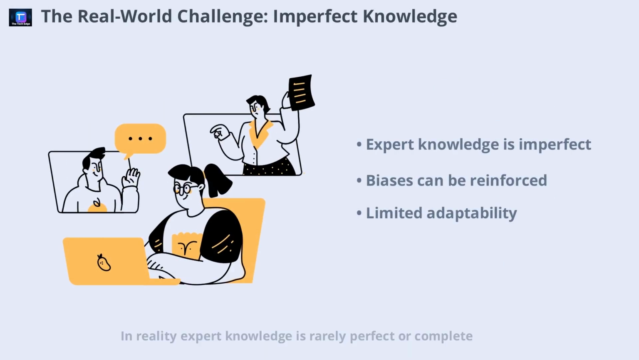In reality, expert knowledge is rarely perfect or complete. Domain experts may have partial information, and their knowledge can even contain errors. Traditional graph-based AI systems only allow information to flow one way, from the knowledge base to the model. This means that any biases or mistakes in the graph get reinforced over time, making it harder for the system to adapt or improve based on new data.